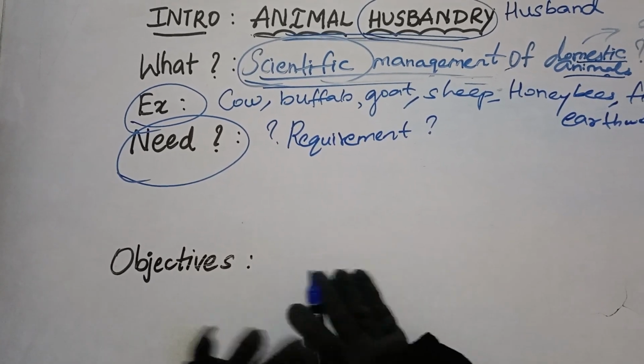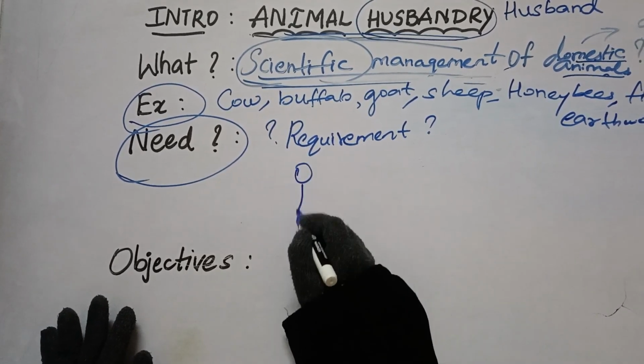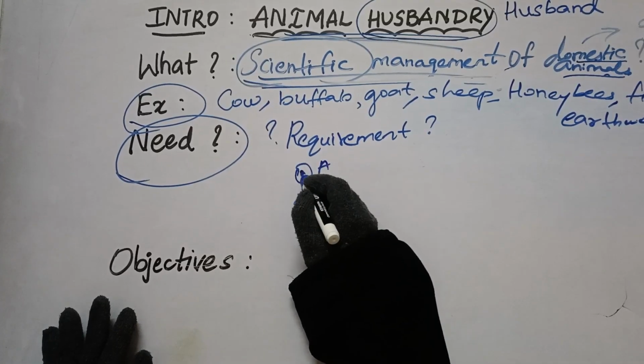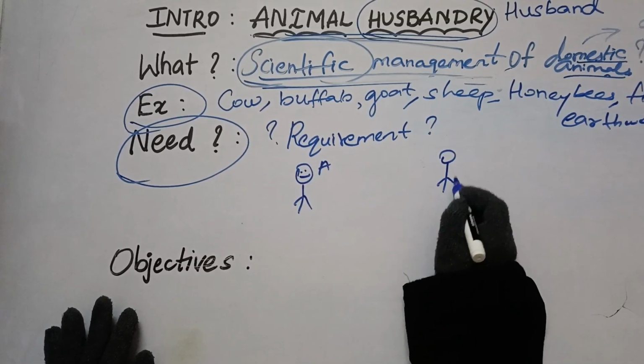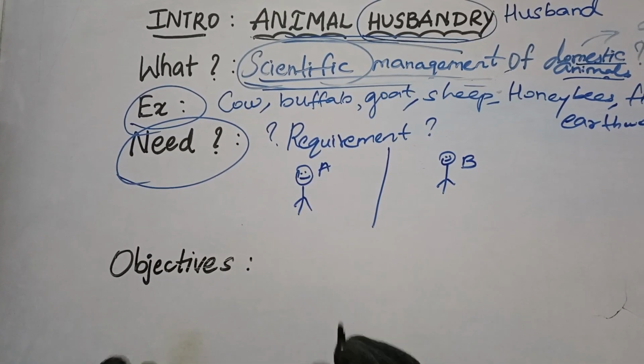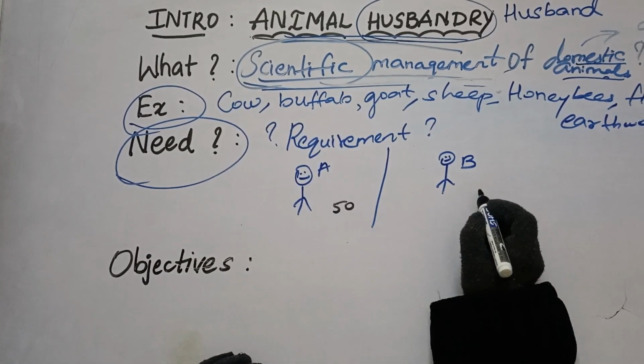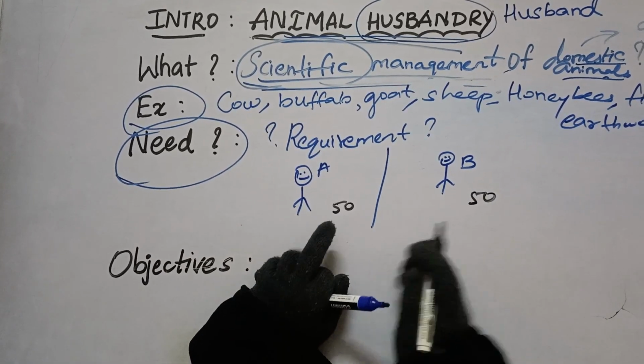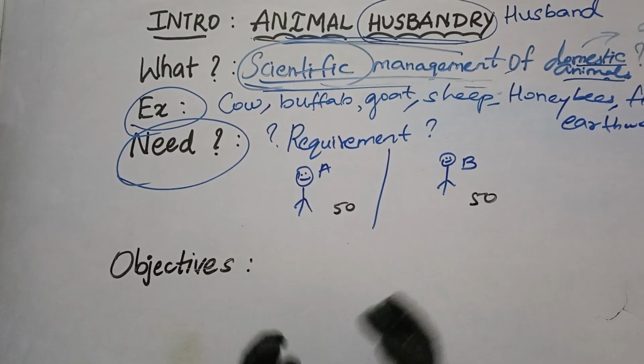So look, children, I want to ask you one question. Assume there are two farmers, farmer A and farmer B. Both of them have an equal number of cows. Let's assume 50. He has 50 cows and he has 50 cows equally.